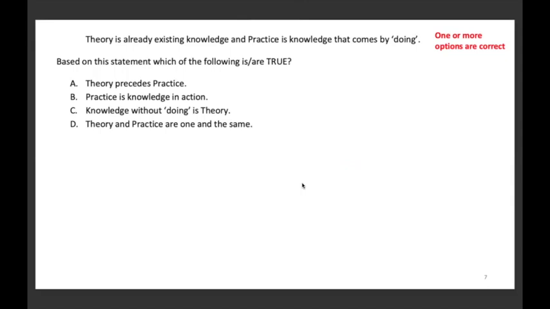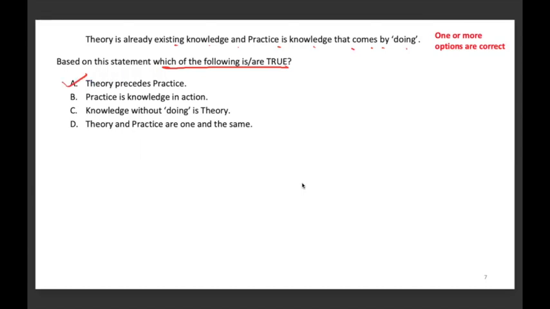Theory is already existing knowledge, and practice is knowledge that comes by doing. Based on this statement, which of the following is or are true? A. Theory precedes practice. This is true because there's an existing knowledge and then there's a knowledge that is created by doing. So yes, theory does precede practice.